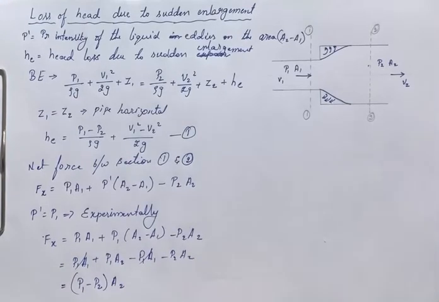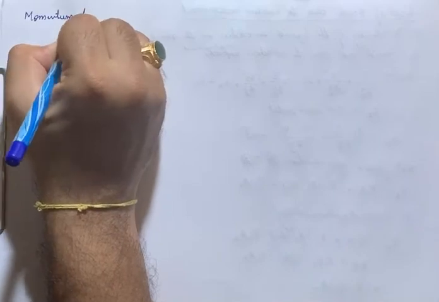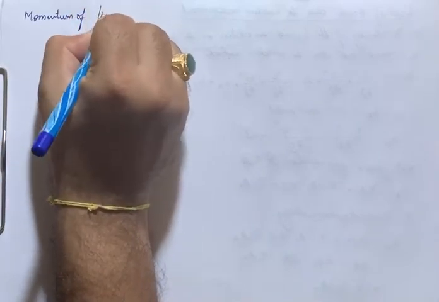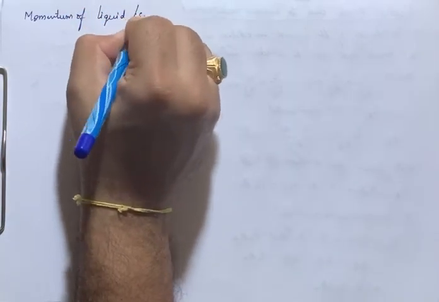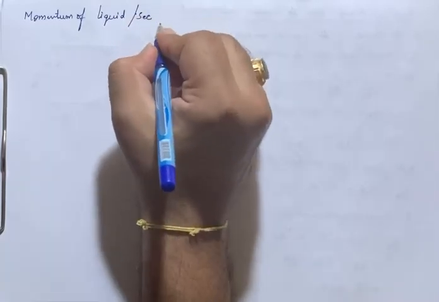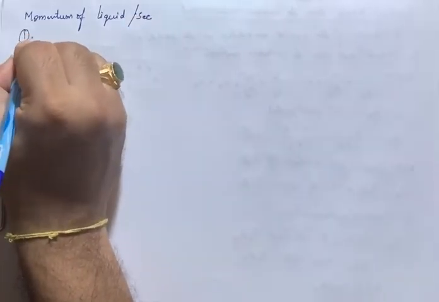Next I will take out the momentum of liquid per second, right? Momentum of liquid per second, this I will consider in section 1.